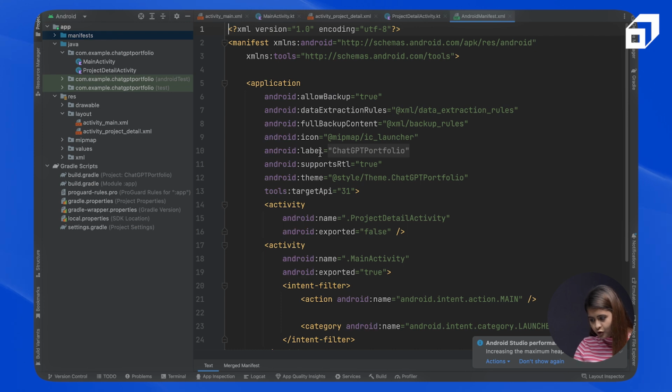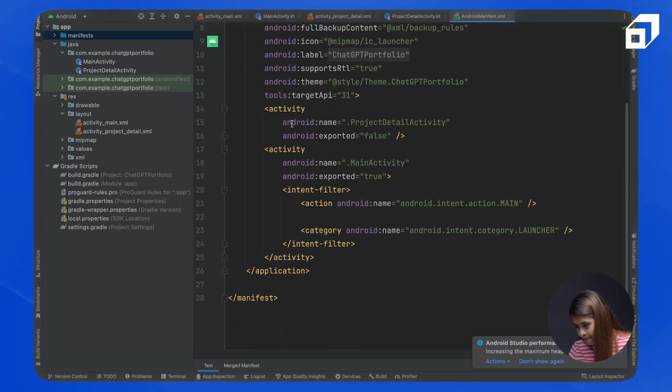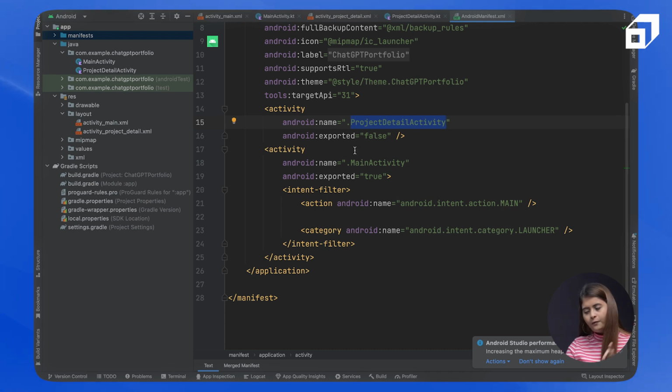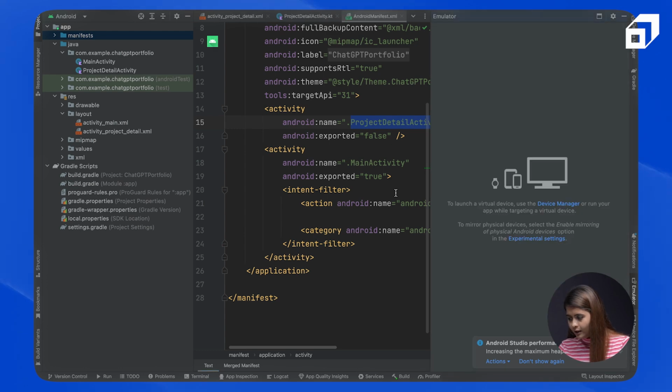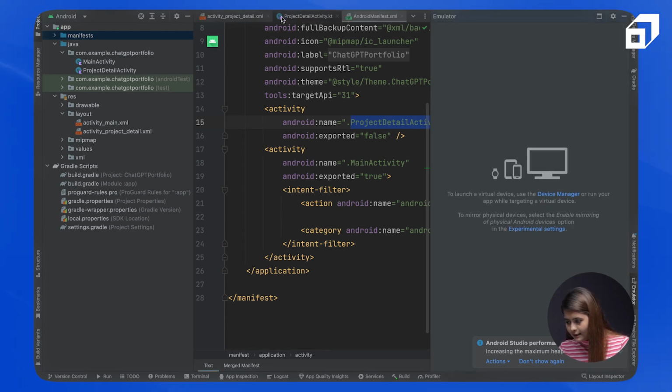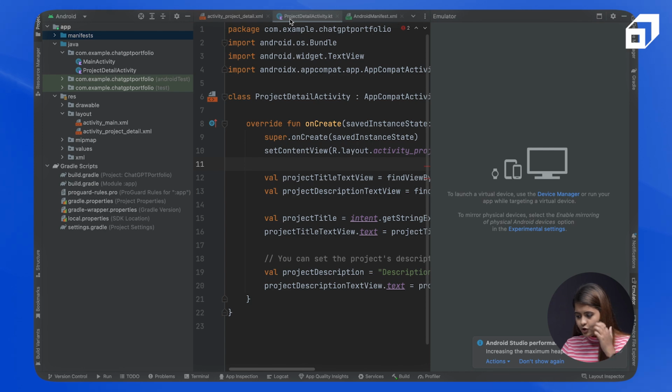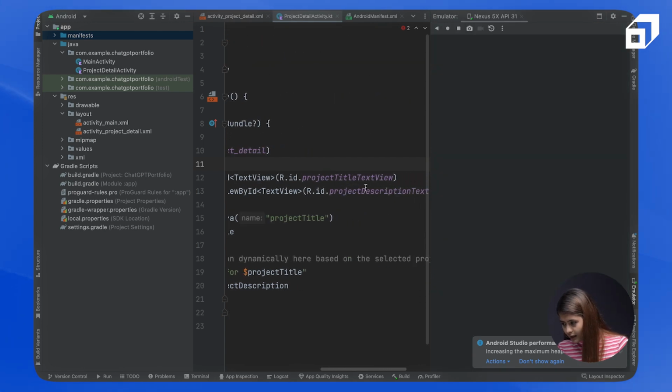And one error that I'm sure it will produce is, we have the ProjectDetailActivity in here. But let's say you create a new file using New and then Kotlin file or Java file, then make sure you always add those to the manifest. Otherwise, when you run it, it will not work. Okay. Now, if I click on run, it will run and we'll be able to see the output which this piece of code will create for us.